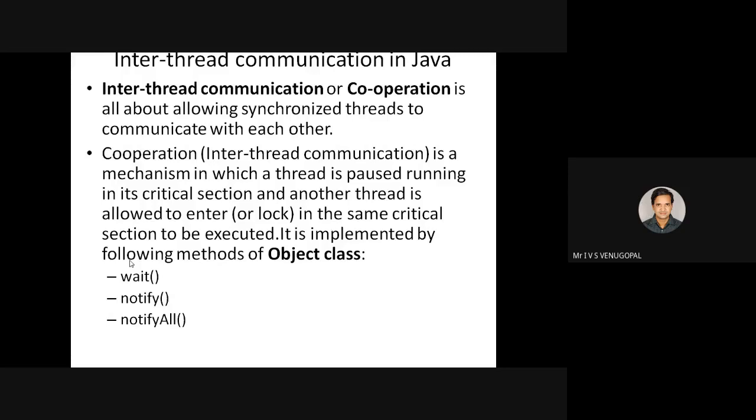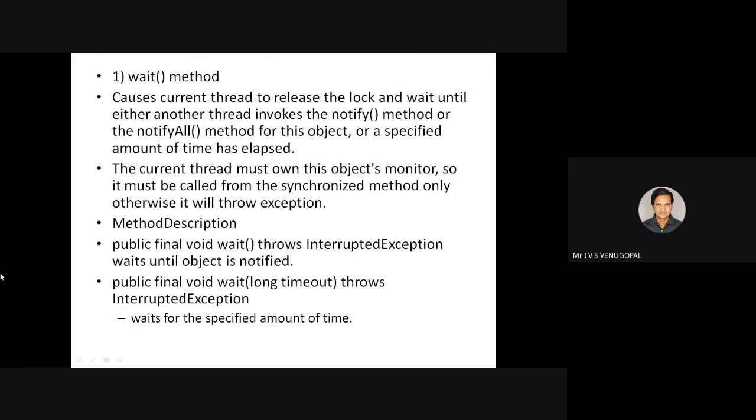Whenever you call the wait method on a thread, the thread that is executing in the critical section will suspend its execution and go to blocked mode, and other threads will be notified using the notify method. The wait method causes the current thread to release the lock, and it waits until another thread invokes the notify method or the notifyAll method. So the wait method simply releases the lock and goes into blocked state, and it comes back to running mode when another thread invokes the notify method.